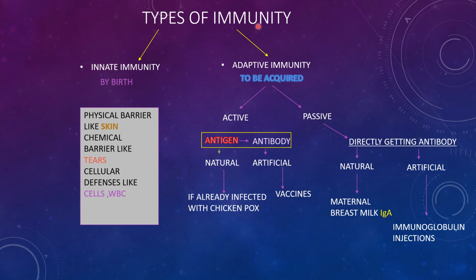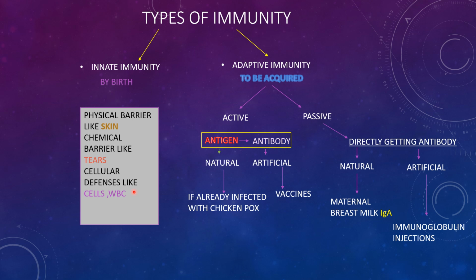Regarding types of immunity, there is innate immunity and adaptive immunity. Innate immunity means the immunity that we get by birth, whereas adaptive immunity is to be acquired, so it is also called acquired immunity. In innate immunity, the components may be physical barriers like skin, chemical barriers like tears, enzymes, hormones, and cellular defenses like WBCs, natural killer cells, etc.